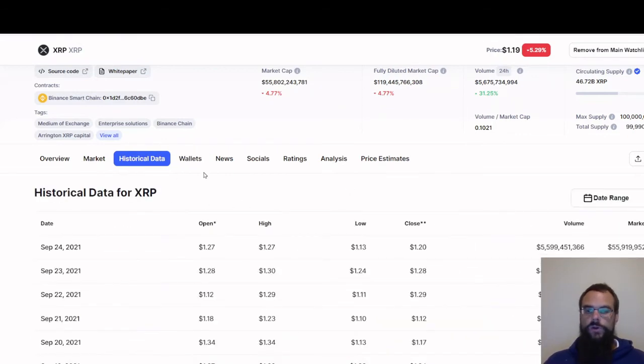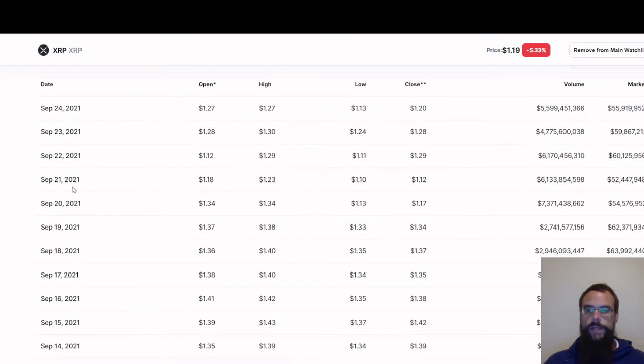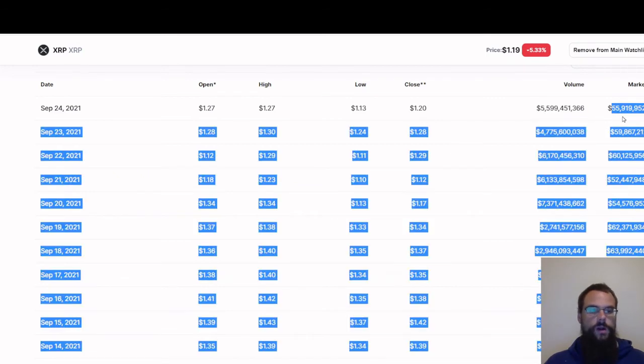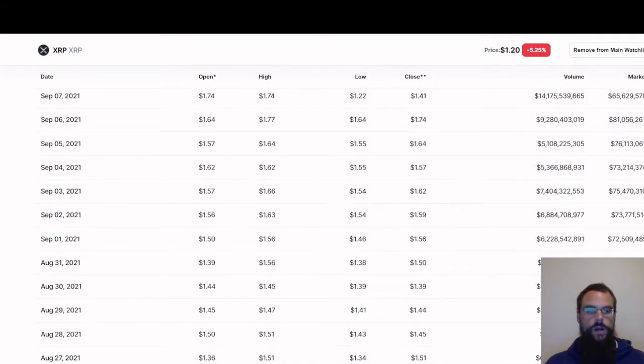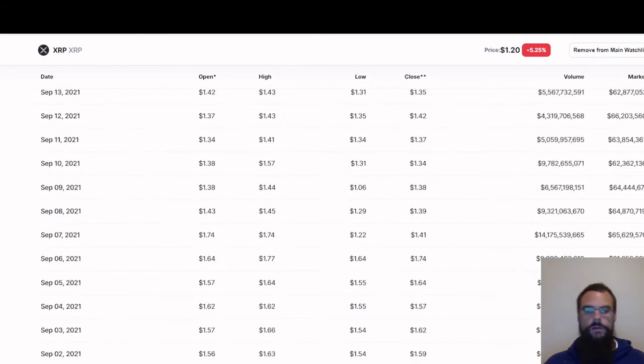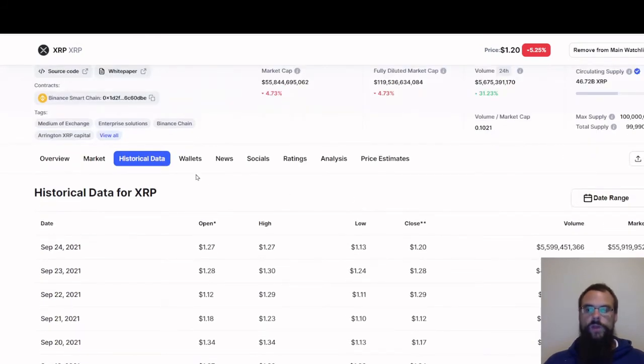Let's go to historical data. This will show you date by date, consecutive days, and then their open, their close, their highs and their lows during the day. Then you also got your volume, how much is being traded, the market cap on that particular day, and you can go all the way down the list to see where it's going up and where it's going down, and it's another way of trying to find a price point to buy into.